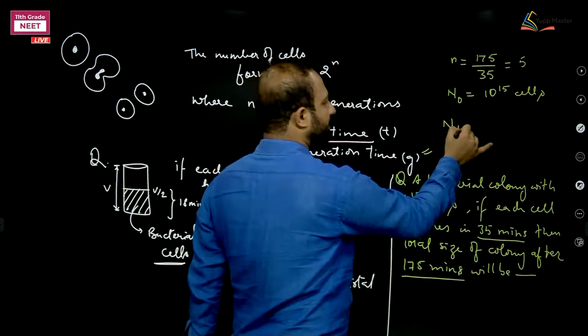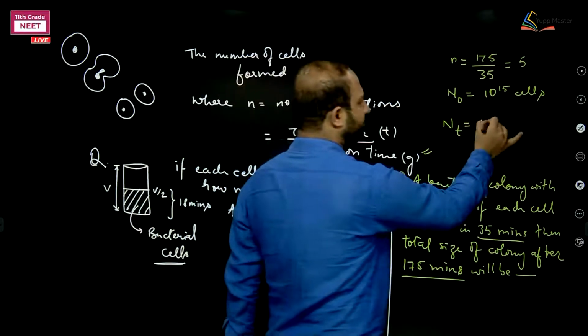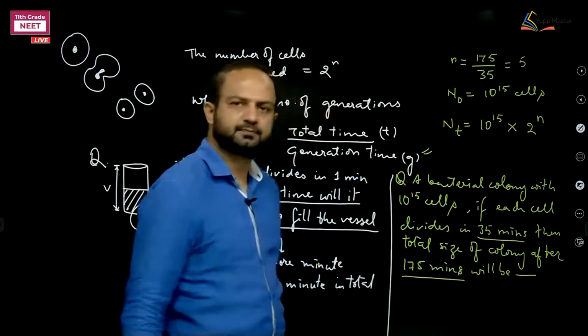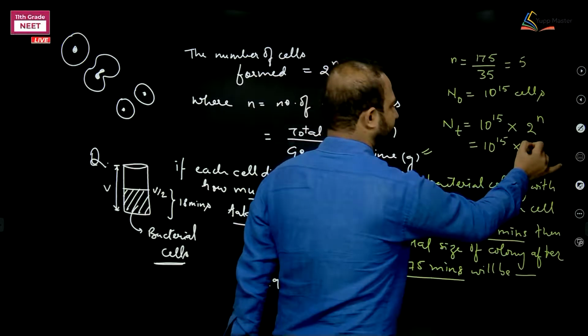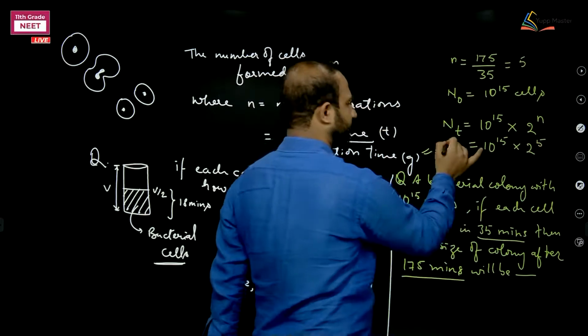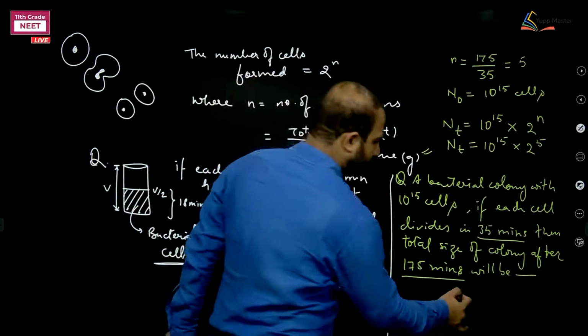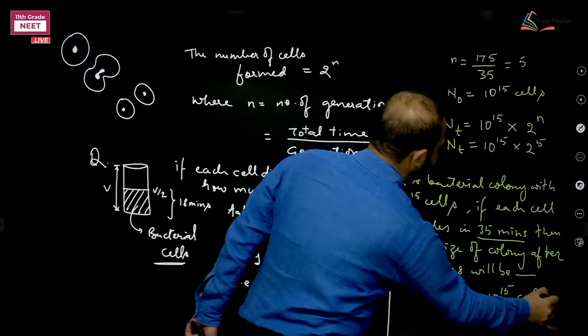Then the number of cells after time t will be 10 raised to power 15 into 2 to the power n. What is 2 to the power n here? 2 to the power 5, which is 32. So the answer must be 32 into 10 raised to power 15 cells. That's it, answer.